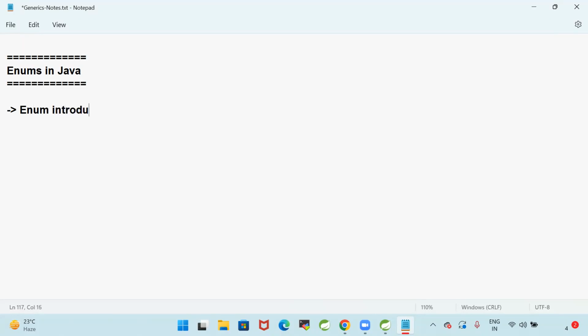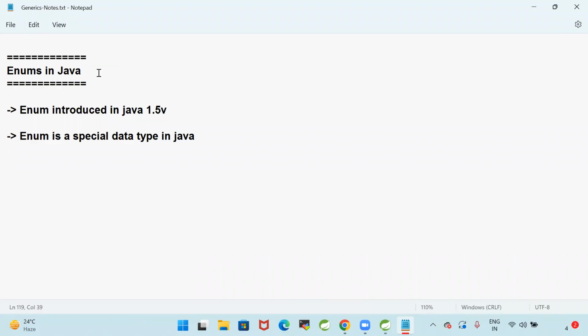Enum is a special data type in Java. We already have primitive data types and reference data types available in Java, and enum is a special data type.